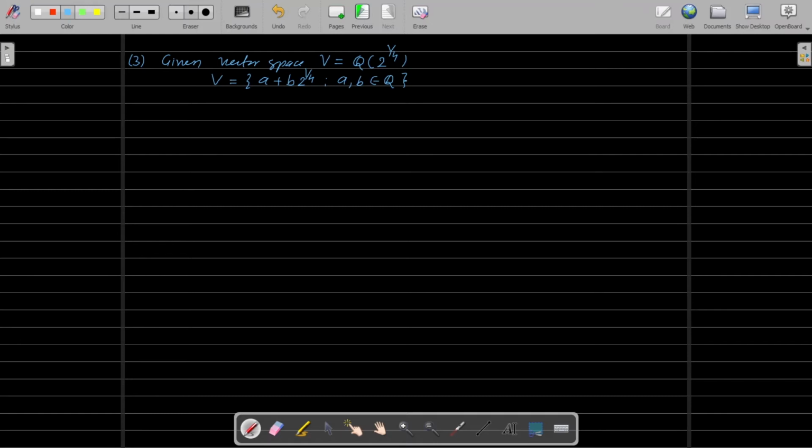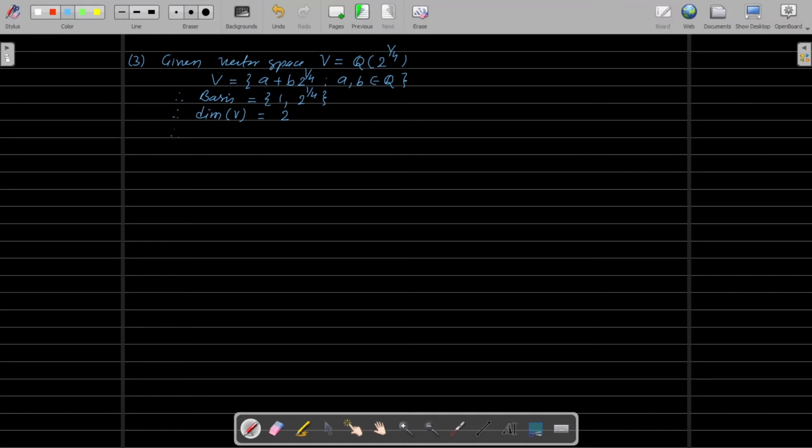So the basis elements will be 1 and 2 raised to 1 by 4. These are the basis elements. Therefore, the dimension of the vector space V is equal to 2. Why is this so? Because the vector space V is generated by the two elements, that is 1 and 2 raised to 1 by 4.